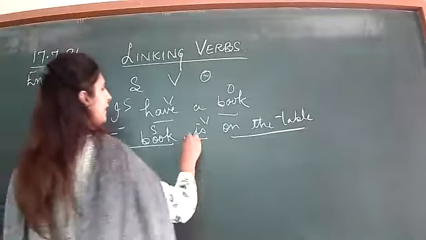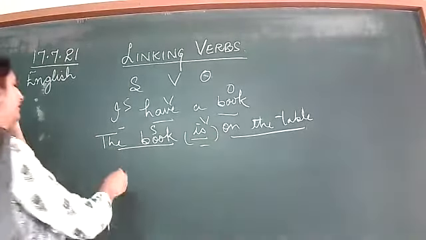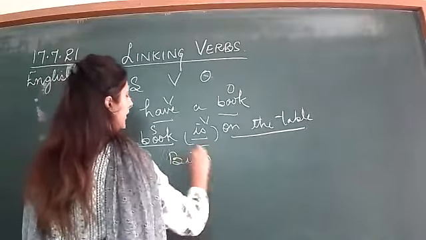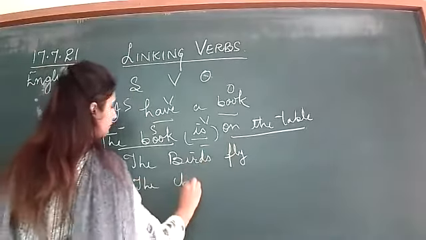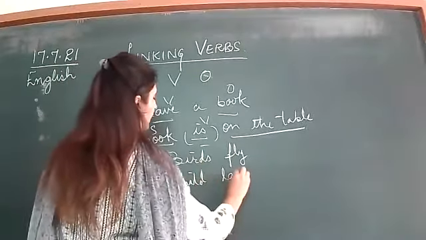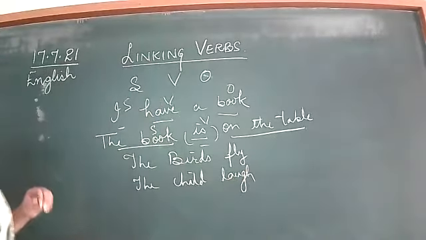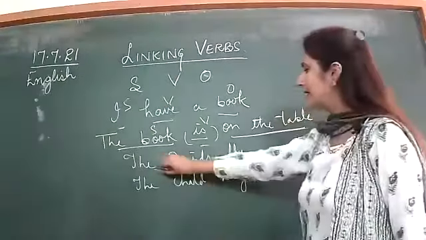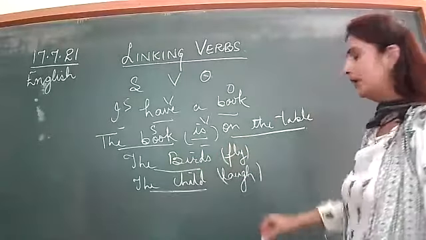So then what are these kind of verbs? For example, another, if I write down, the birds fly, the child laughs. Here in these cases, these are two subjects, these are verbs.